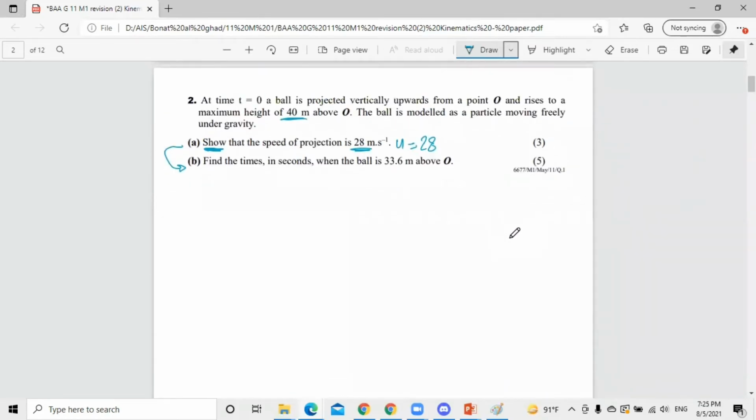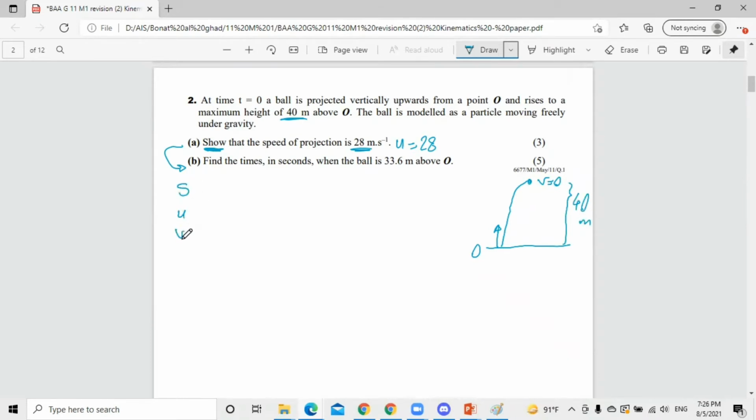So what do we have? This is the original position from the ground level. It goes upwards, it reaches the maximum height and stops, at 0. The height from here to the ground is 40 meters. Let's put the values that we have.